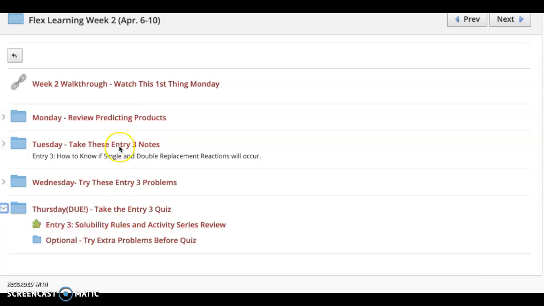So especially if you're like, yeah, I'm good on predicting products, I'm going to move forward on Monday. That's cool. Wednesday, try these problems. Go Monday, Tuesday, Wednesday, and then go from there. Okay, so that's all we're doing this week. Make sure by the end of the day, Thursday, that you take this entry 3 quiz.